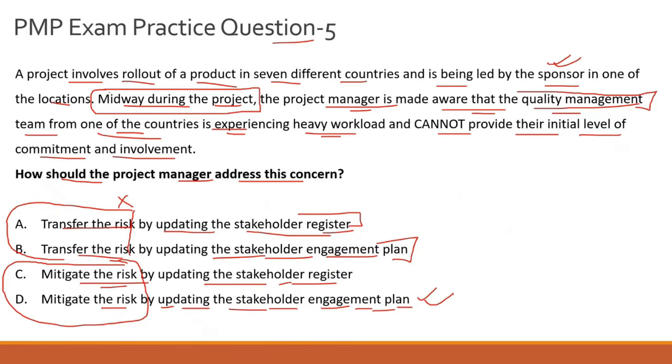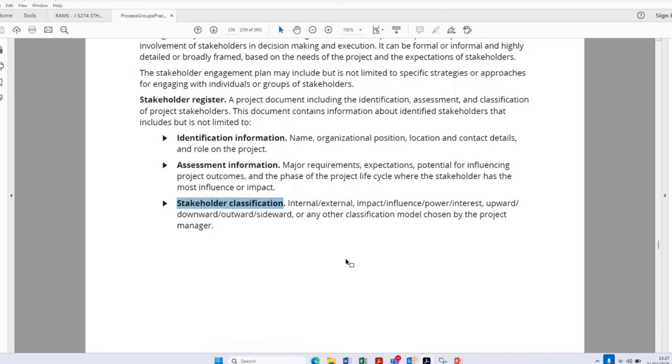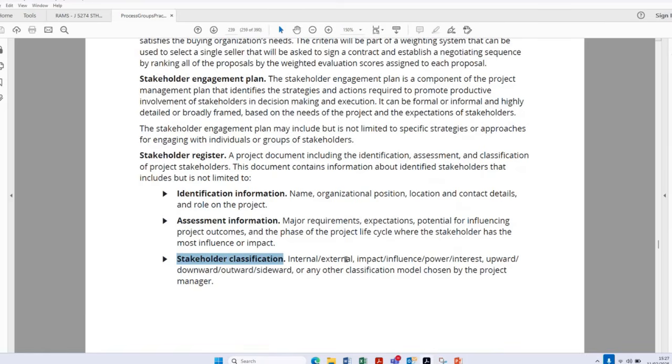However, let's take a step back and study what the stakeholder register consists of. The stakeholder register is a project artifact document prepared in the initiation stage of the project. It talks about the identification, assessment, and classification of stakeholders. This document contains information, for example, the identification of the stakeholder, assessment information, and stakeholder classification, whether it is a high impact, high influence stakeholder, or a high impact, high interest stakeholder, etc. So you do these kinds of classifications in your stakeholder register. Now, when you initially classified your quality management team, as part of the question, you classified them, let's say, as a high impact, high influence stakeholder.